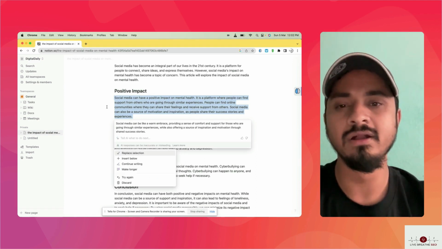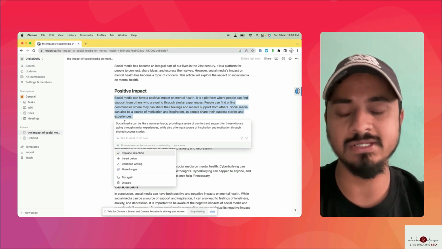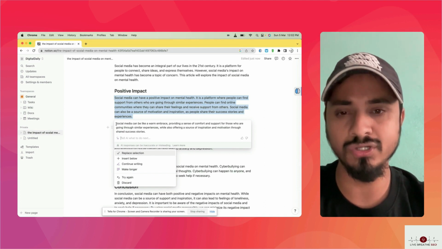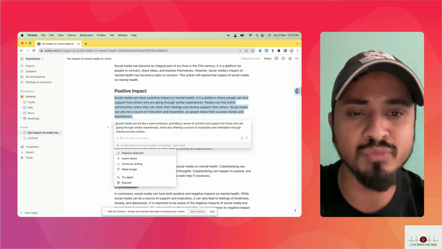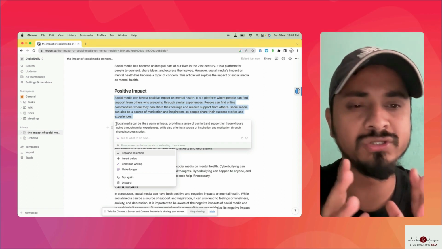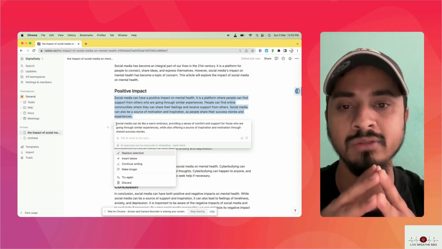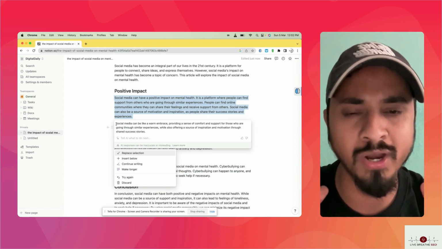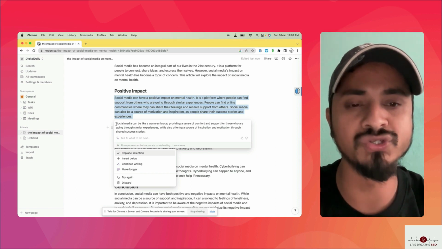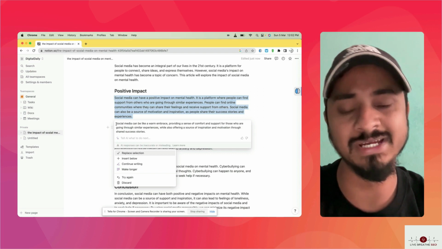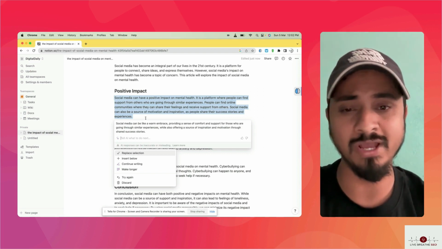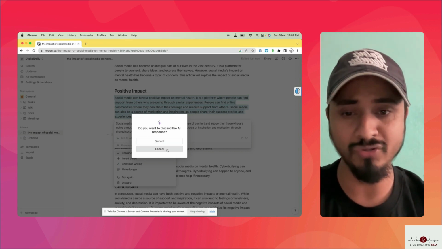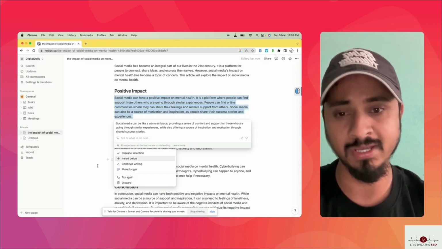Guys, see, based on this input text, it wrote me a metaphor: social media can be like a warm embrace, providing a sense of comfort and support for those who are going through similar experiences, while also offering a source of inspiration and motivation through shared success stories. It's good, so it can write metaphors as well.